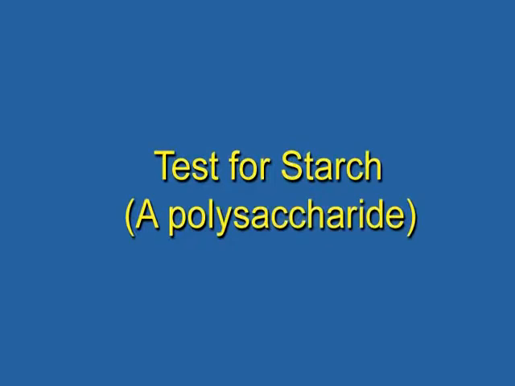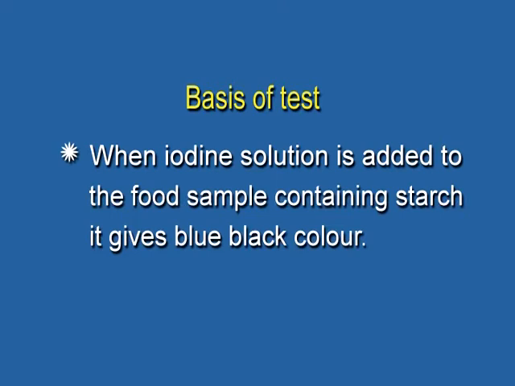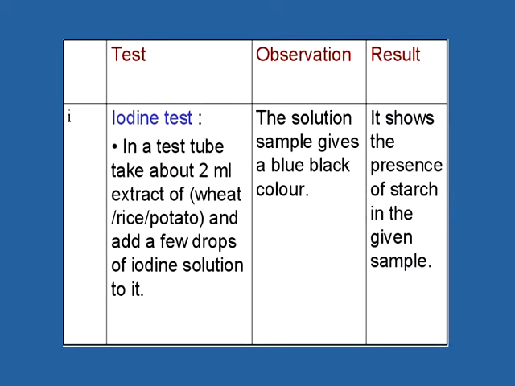Now we will conduct test for starch. Starch is a polysaccharide. And what will be the basis for the test? When iodine solution is added to the food sample containing starch, it will produce blue-black color. So we will perform the iodine test.